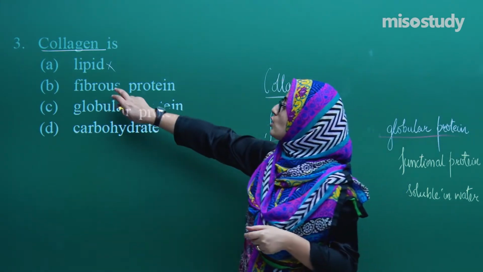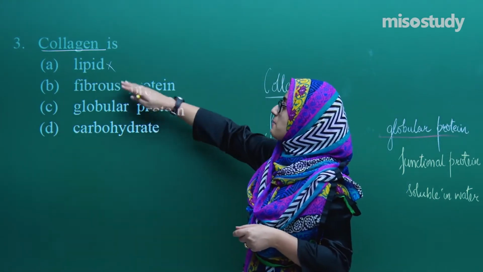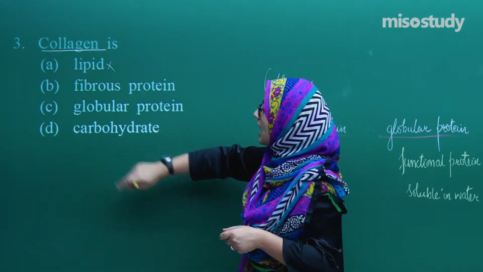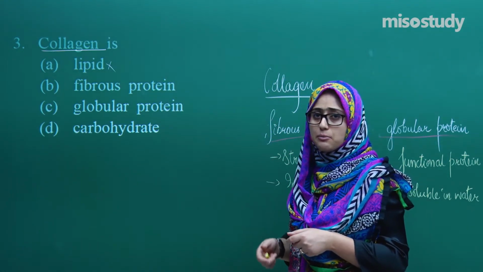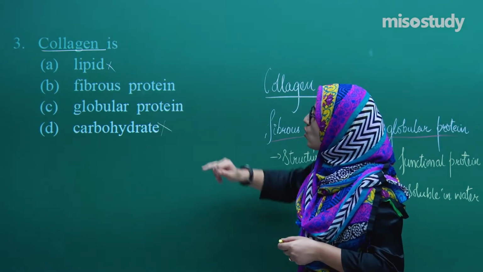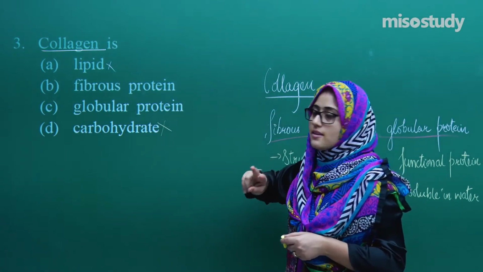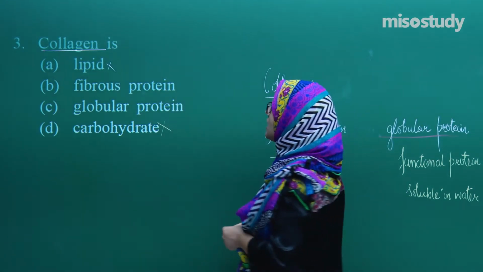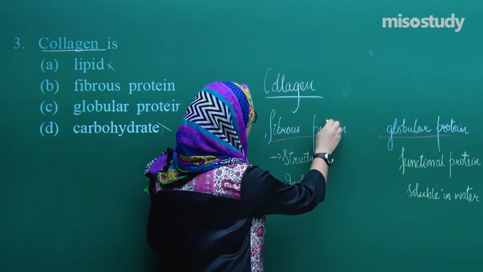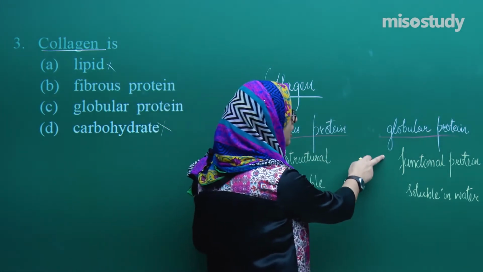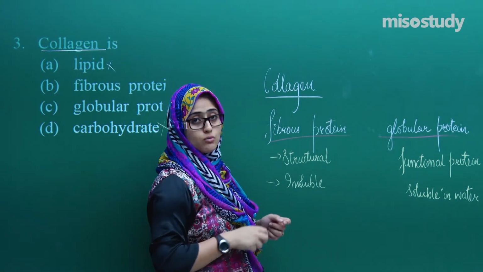As I told you, lipid is eliminated because collagen is not fat. And what about the carbohydrate? Is collagen a carbohydrate? No, it's not. So two options are left, fibrous protein and globular protein. I have explained that fibrous protein is a structural protein and insoluble, and globular is functional and soluble in water.